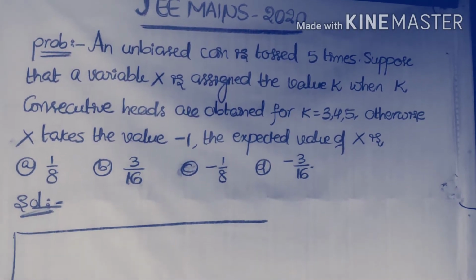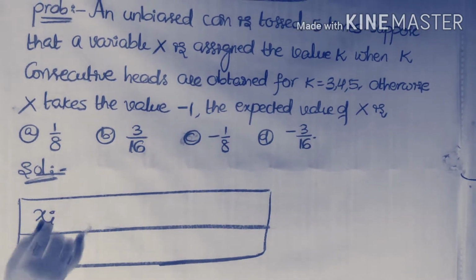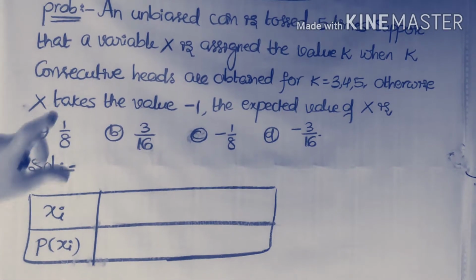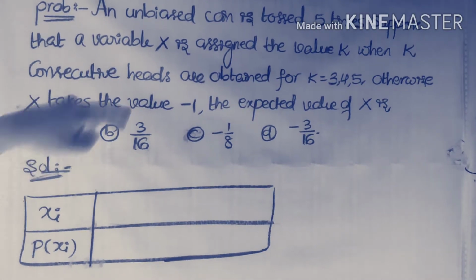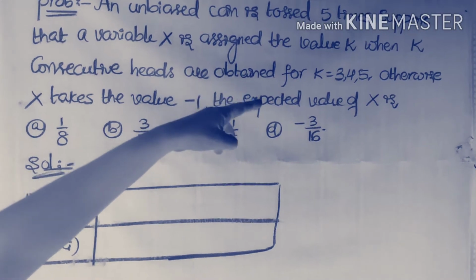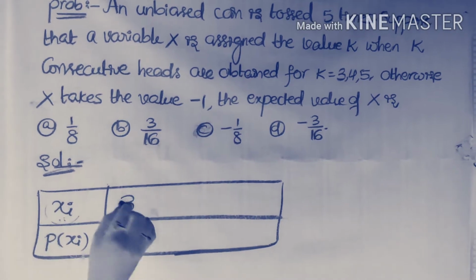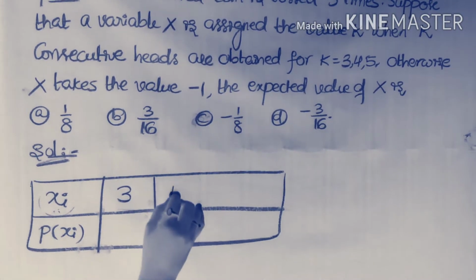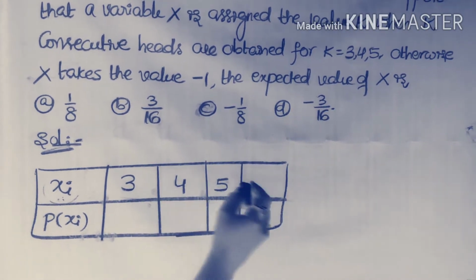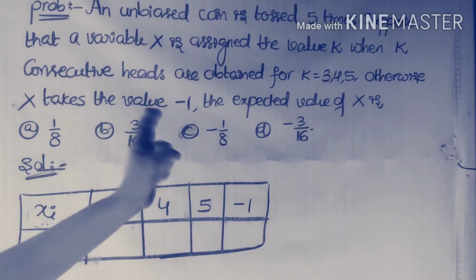In this table we take the x values, xi, and the corresponding probability values, p of xi. So what is the given data? The variable x is assigned the value k when k consecutive heads are obtained for k = 3, 4, 5. So x is assigned 3 once, 4 once, and 5 once, and in all the remaining cases x takes the value -1. That is the given data.